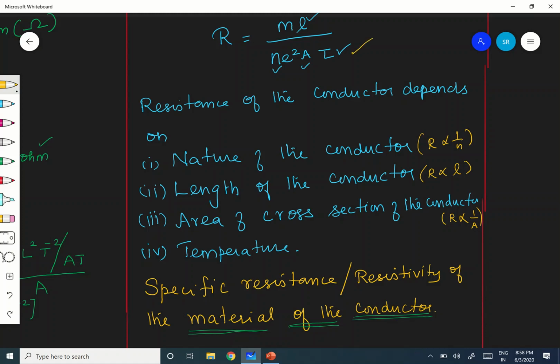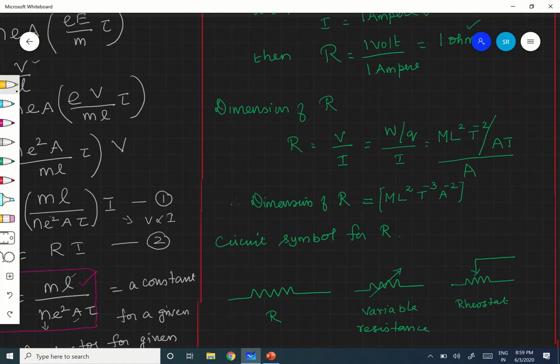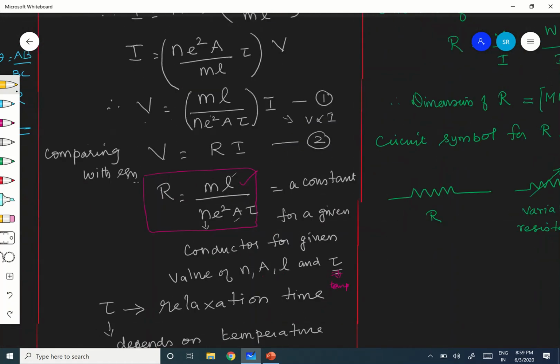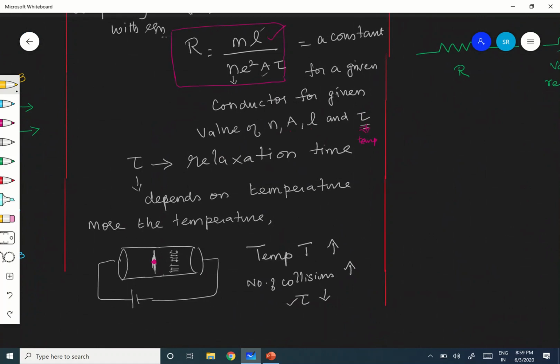And how about temperature? Resistance of the conductor is inversely proportional to tau. As you increase the temperature, tau will decrease.